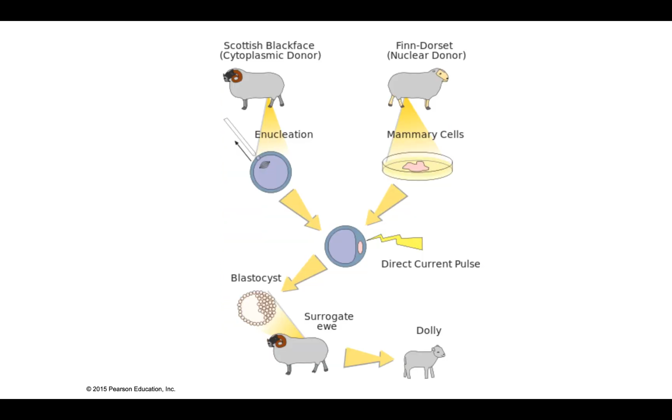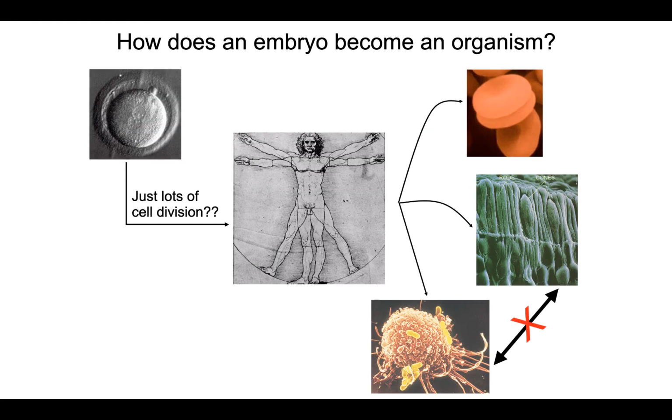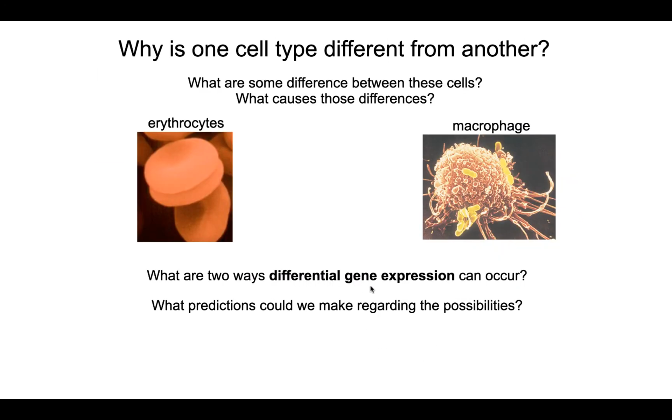And now if you look at the research paper, they said nothing about cloning because the important aspect of this experiment is it demonstrated that if you take any of these specialized cells and take that DNA, it is capable of giving rise to an entire organism, which means that DNA contains all genes, which means that the model for differential gene expression is a model of regulation, not deletion.